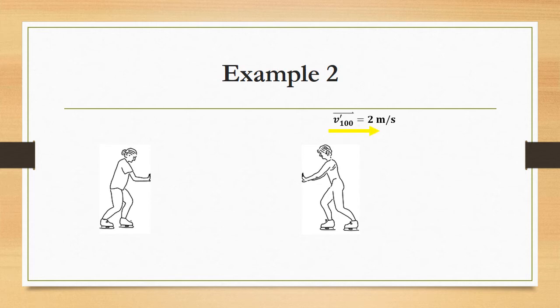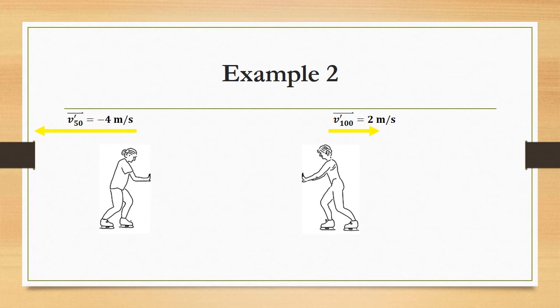We're going to give them velocities here, 2 meters per second to the right for the 100 kilogram skater, and 4 meters per second to the left, and the vector nature of velocity is designated here by the direction of the arrows. But remember what we talked about in the first video. This is really a -4 because without the arrow, we use signs to designate direction. So what's going on with the total momentum of the system at this point?